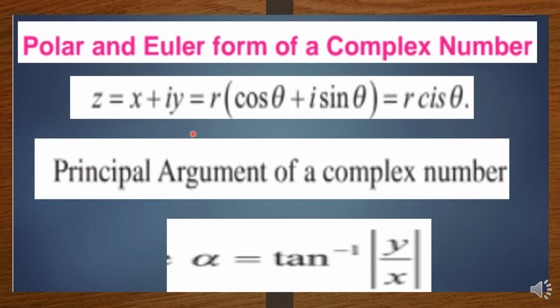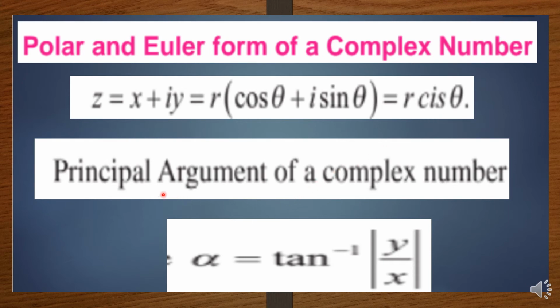Polar and Euler form of a complex number. Generally we will write a complex number like this, x plus iy, and it is the rectangular form. You can write it in this form also, r into cos theta plus i sin theta. This is said to be the polar form. Here cos theta plus i sin theta, you can write it like this, cis theta. So cis theta means it is cos theta plus i sin theta.